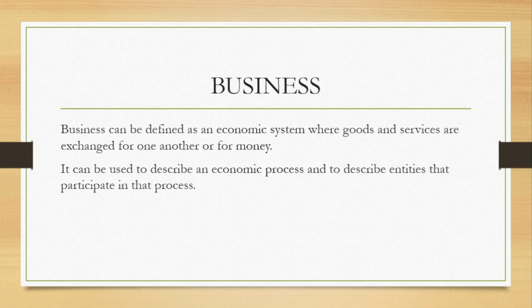Now let us know that entities are divided into two. We have business entities and we have not for profit entities. And under the business entities, we'll now be looking at three, which involve sole proprietorship, partnership, and limited liability company.